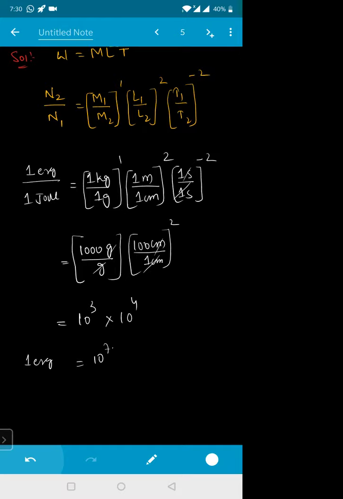N2 is equal to N1 times the ratio. One kg is 1000 grams. This one is 100 centimeters, 10 to the power of 7. One joule is 10 to the power of 7 erg.